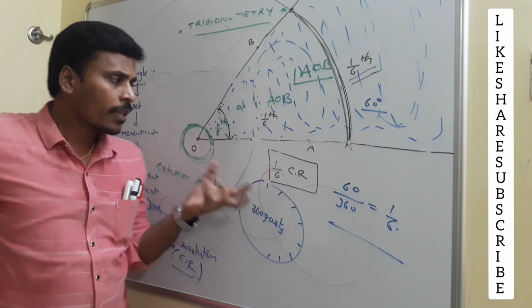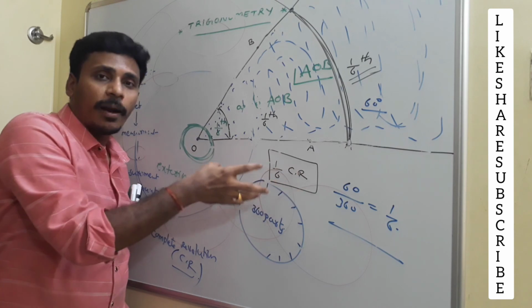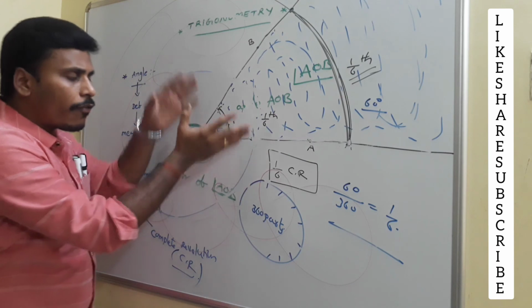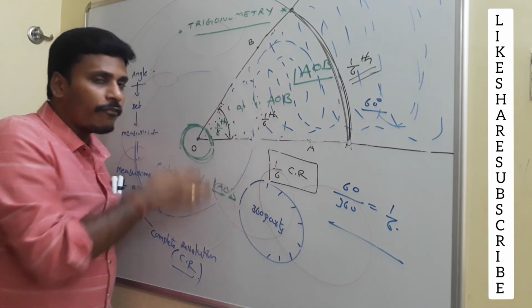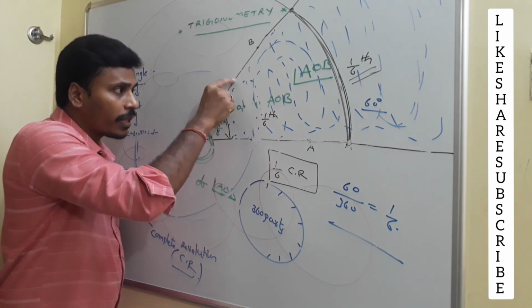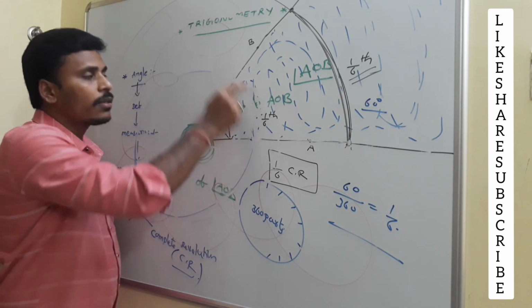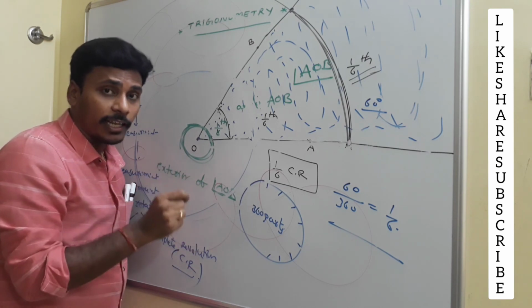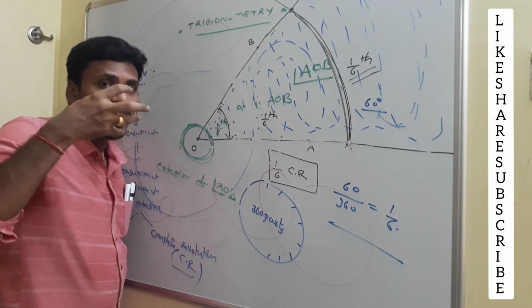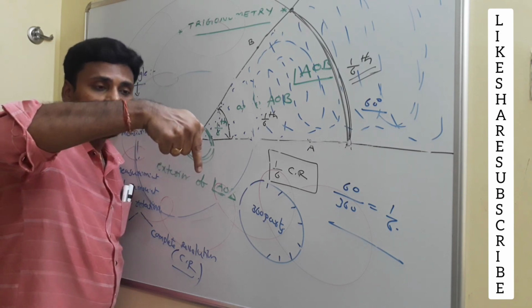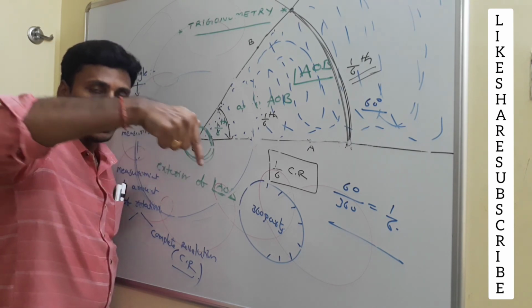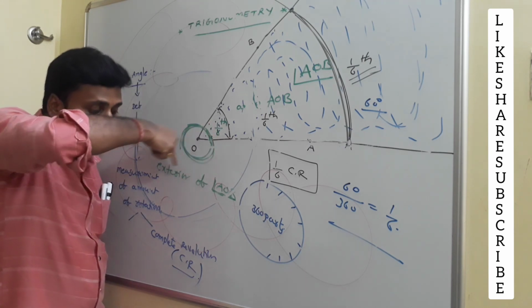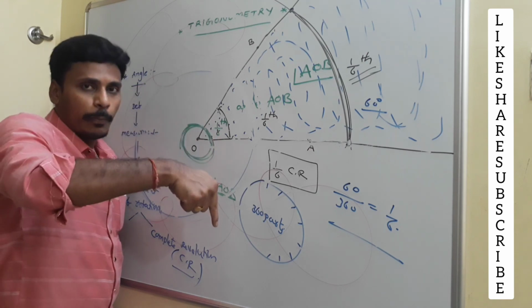If you look at this, I am considering this 1/6 of the complete revolution as an example to discuss with you. For different angles you will get different ratios. Every time, the angle is nothing but this length divided by the total circumference, right? Here the circumference is not the complete revolution. I am repeating, complete revolution is just an idea of complete rotation. If you have a chance to rotate completely, that is a complete revolution. If you move in a bigger circle, that is a complete revolution. If you move in a somewhat bigger circle, again that is a complete revolution.